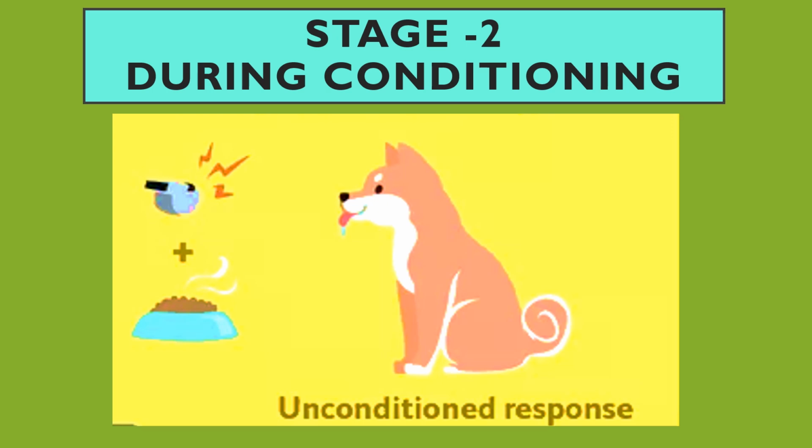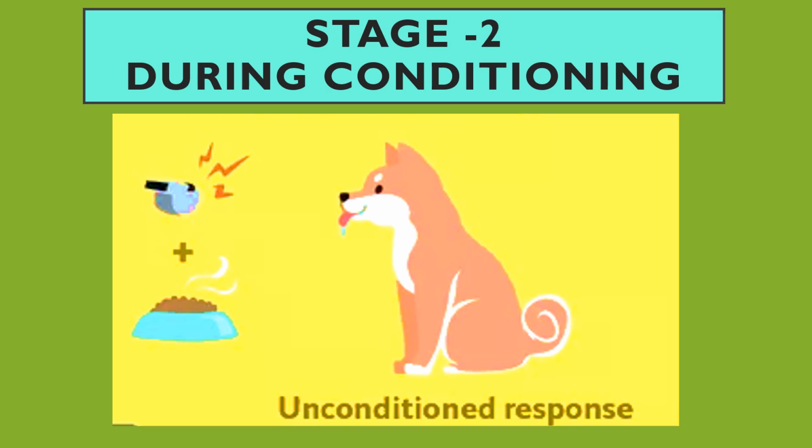The conditioned stimulus occurs just before or at the same time as the unconditioned stimulus, and in the process the conditioned stimulus becomes associated with the unconditioned stimulus, that is the bell becomes associated with the food and by extension the unconditioned response.